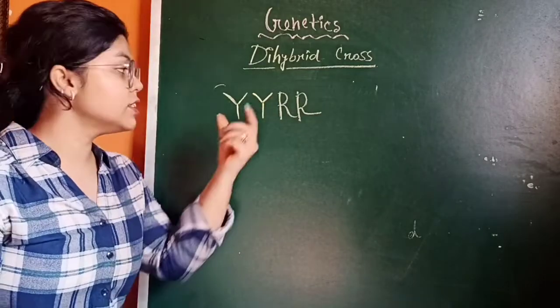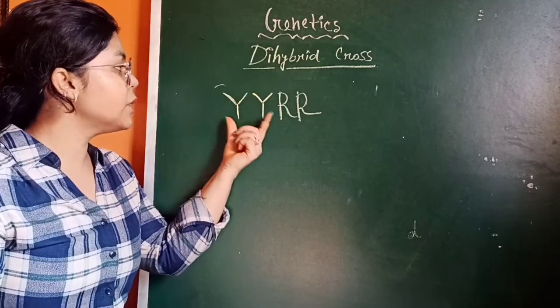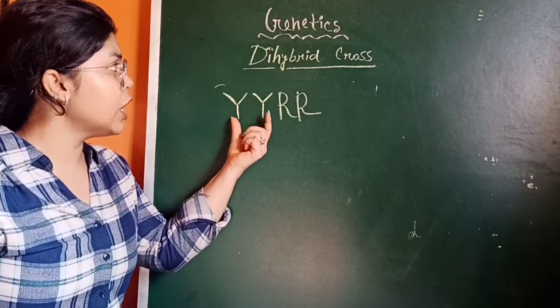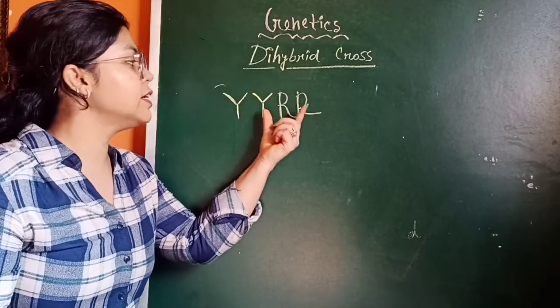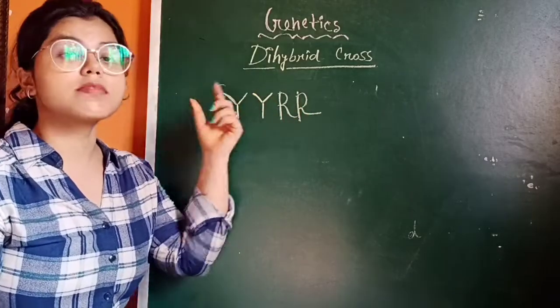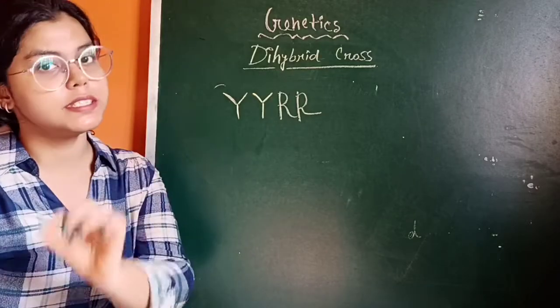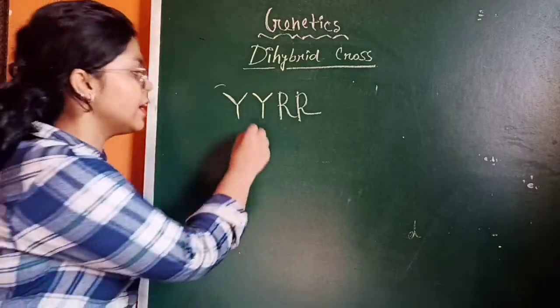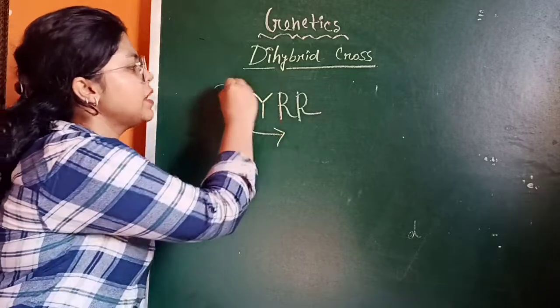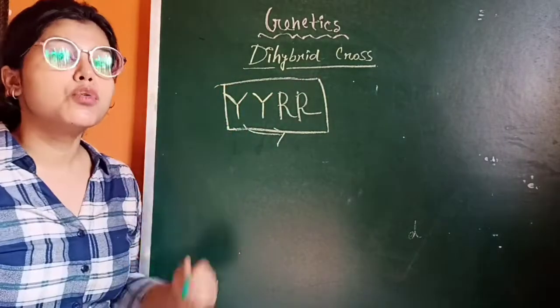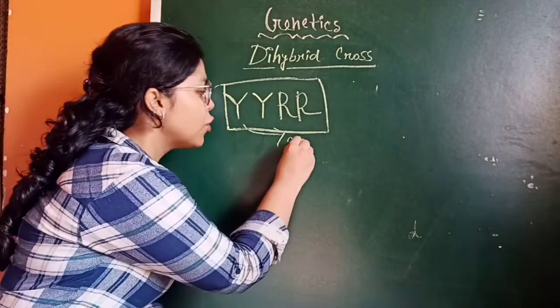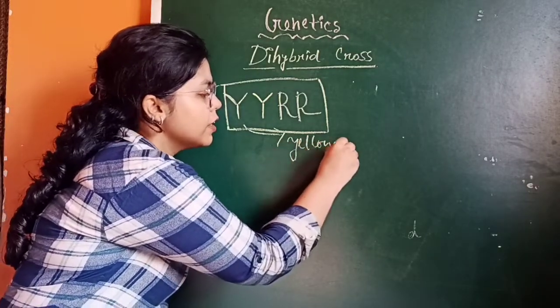Why? Because two dominant alleles are present for the color of seed, and also two dominant alleles for the shape of seed. So the genotype is capital Y, capital R. What would be the phenotype? Yellow round seed.